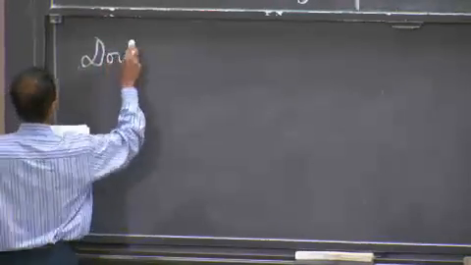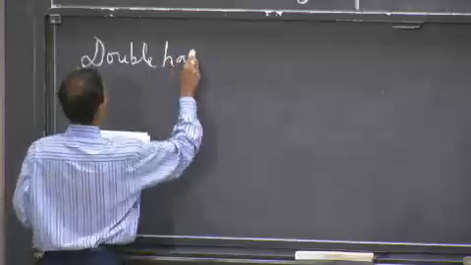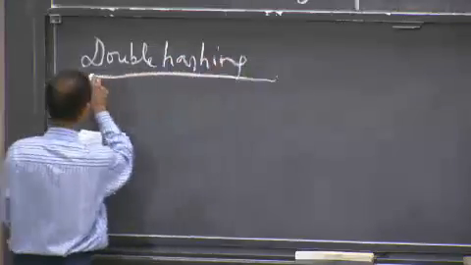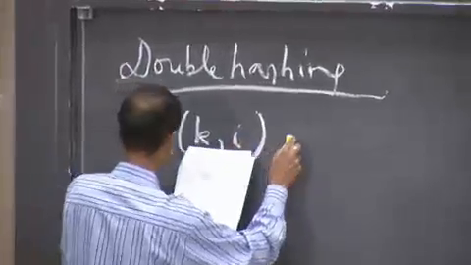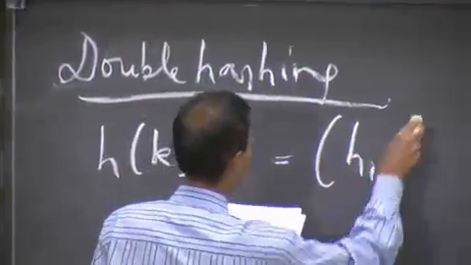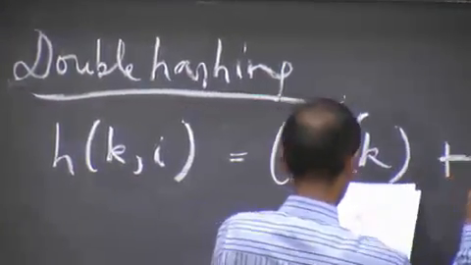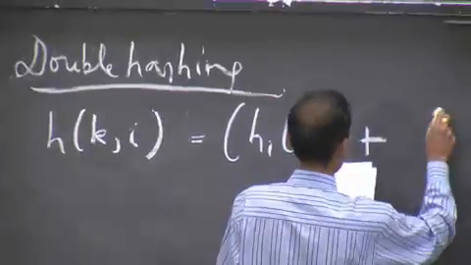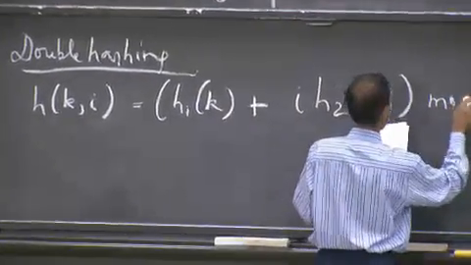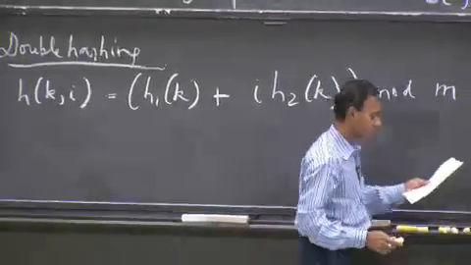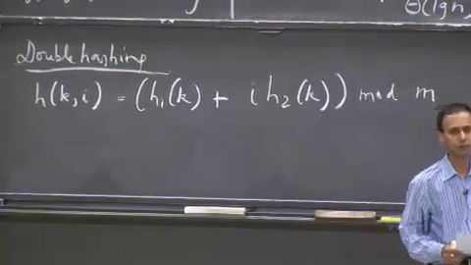And so the notion of double hashing is that you have h(k,i) equals h1(k) plus i times h2(k), mod m. And h1 and h2 are just ordinary hash functions. Okay?